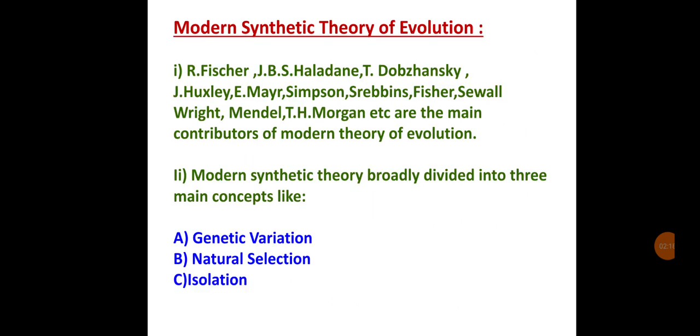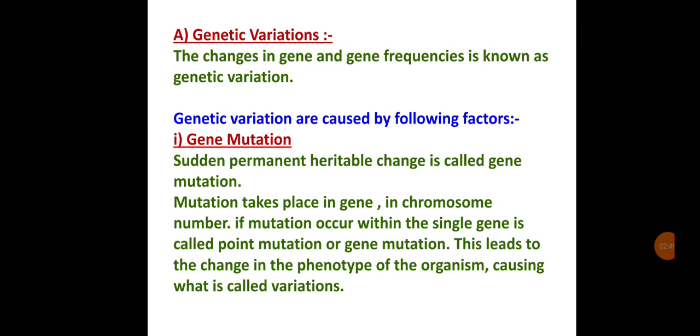Now the modern synthetic theory. R. Fisher, J.B.S. Haldane, T. Dobzhansky, J. Huxley, E. Mayr, Simpson, Stebbins, Sewall Wright, Mendel, Morgan. All these scientists contributed to the modern synthetic theory, and that theory is based on concepts like genetic variation, natural selection, and isolation. What is genetic variation? The change in genes and gene frequencies is known as genetic variation.